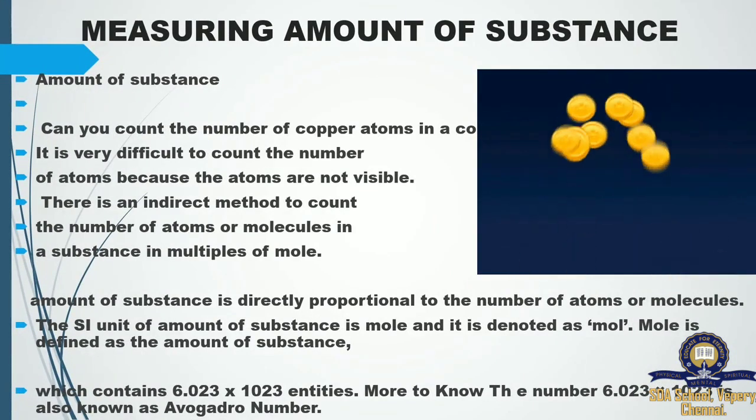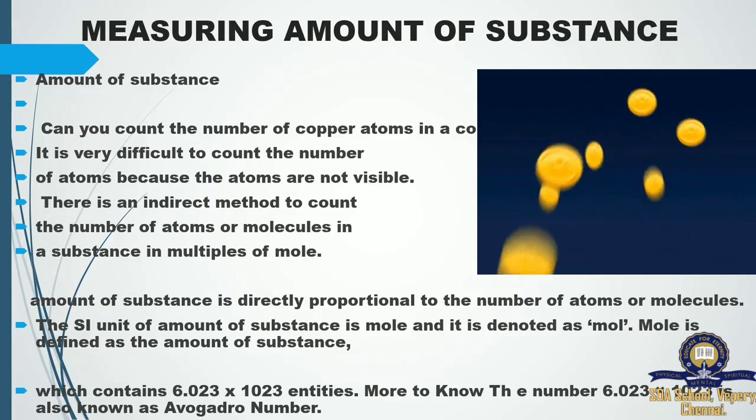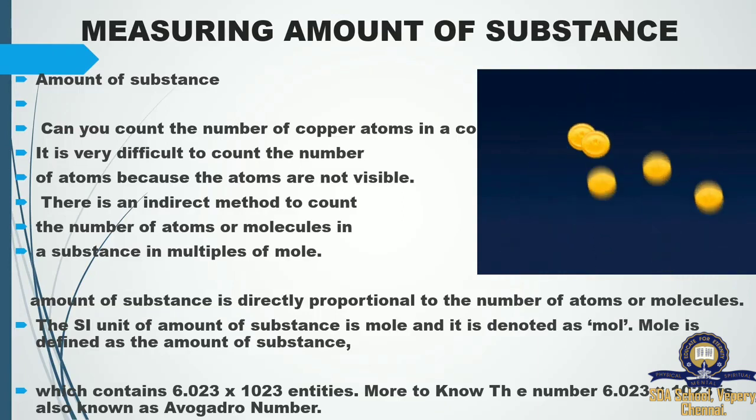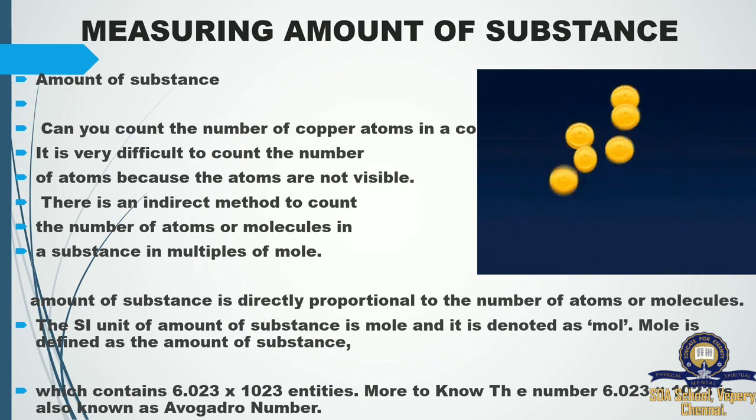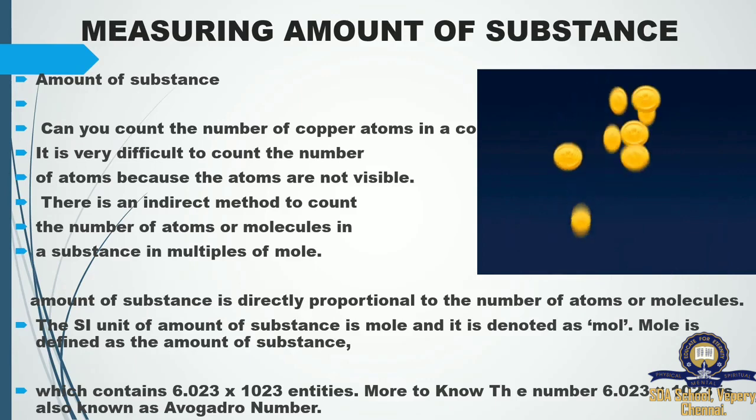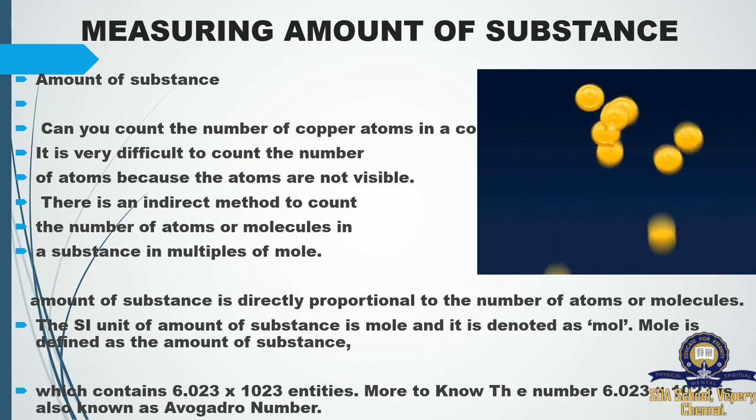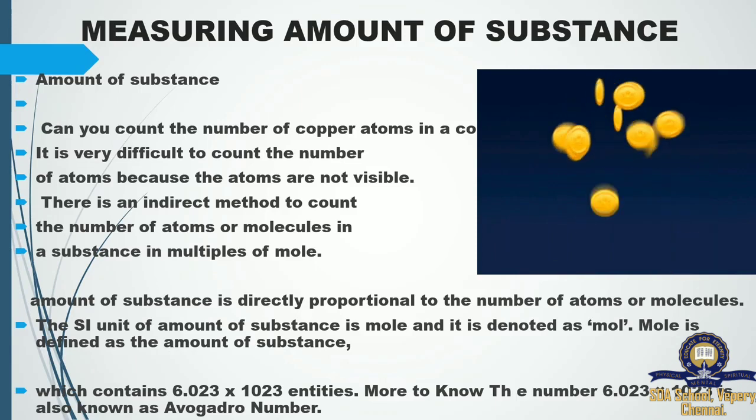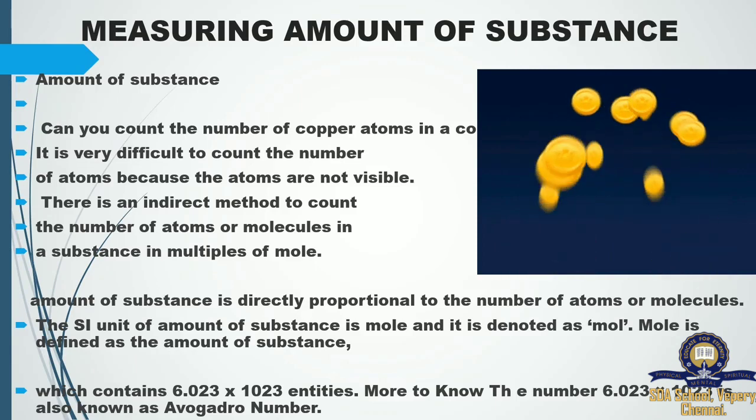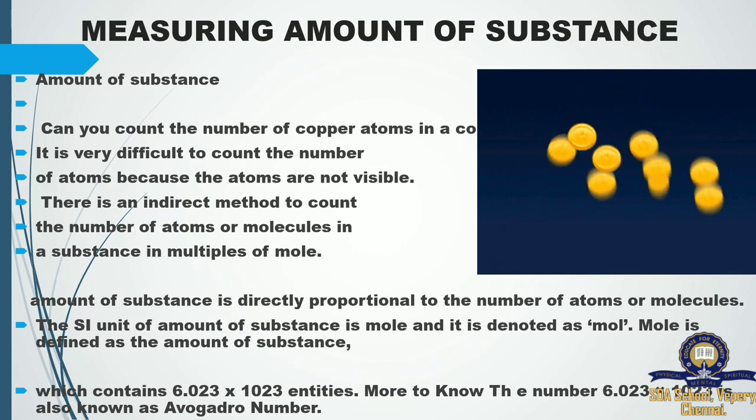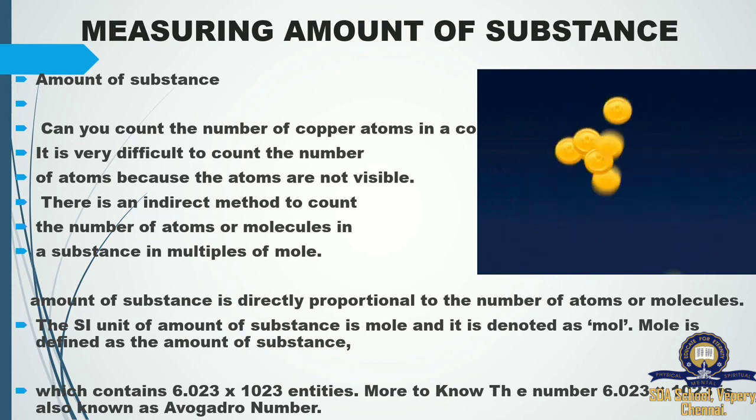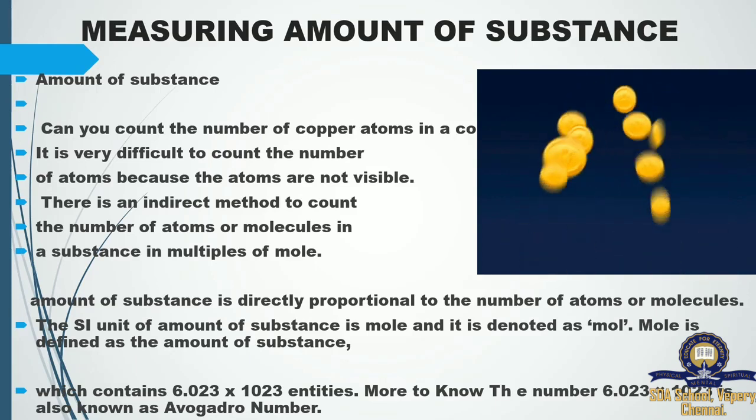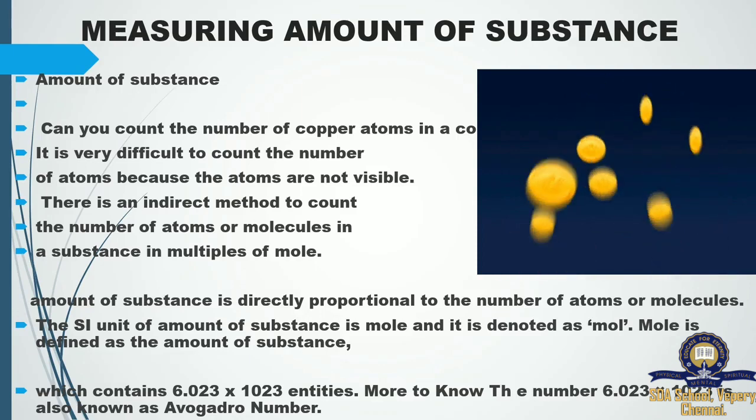Our next topic is measuring the amount of substance. So the amount of substance, how can we measure it? See, here we are showing some coins. Can we count how many atoms are present in the coins? My answer is definitely not, because it is very difficult. We can only count how many coins there are, but we cannot count how many atoms or molecules are present in a coin, because they are not visible. We can only see the coin. Inside the coin also small atoms are present, but through our naked eyes we cannot see them.